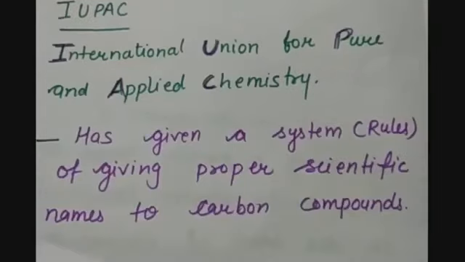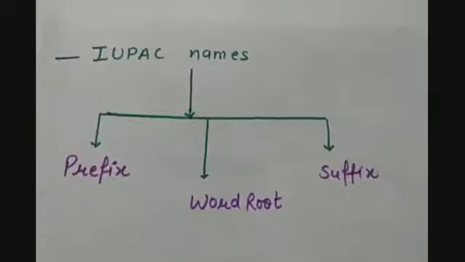So the organization has given us a system of giving proper scientific names to the carbon compounds. And as the IUPAC organization has given the rules to name a carbon compound, the names which we give to the carbon compounds are known as IUPAC names.